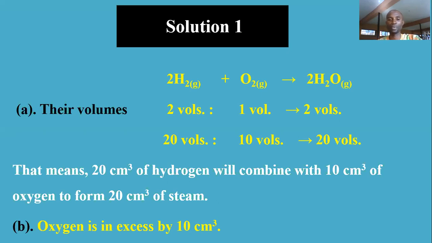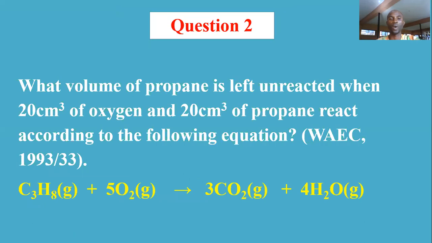Let's take another example. This is a WAEC question, 1993, number 33. Question says, what volume of propane is left unreacted when 20 cm³ of oxygen and 20 cm³ of propane react according to the following equation.